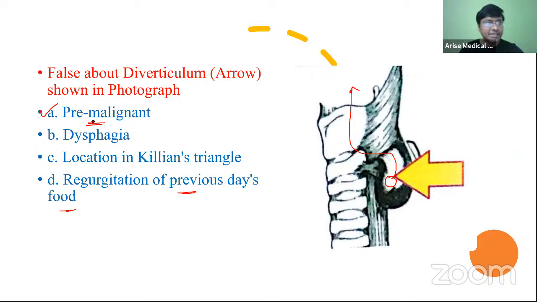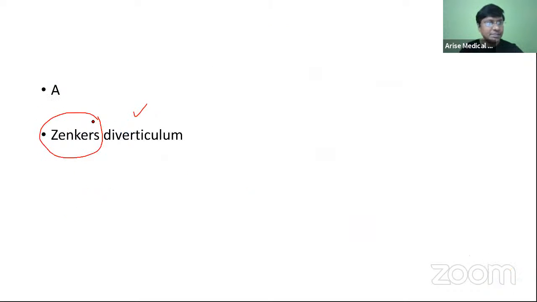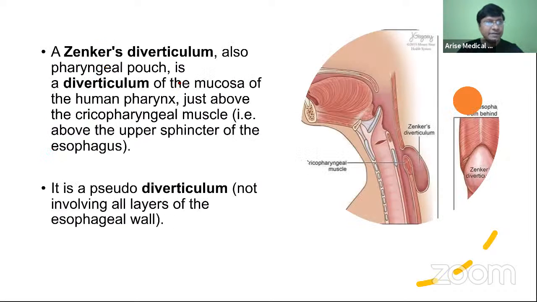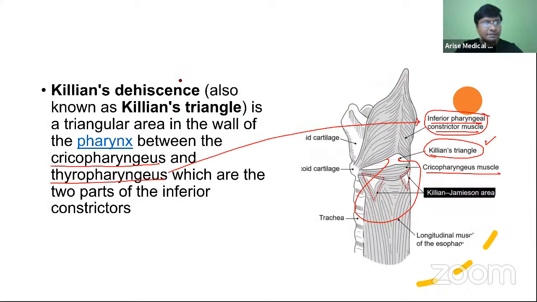Now, after having discussed the image on Zenker's diverticulum, let me move on to the next question. The fever pattern shown in the photograph is found in brucellosis, enteric fever, relapsing fever, Hodgkin's lymphoma.